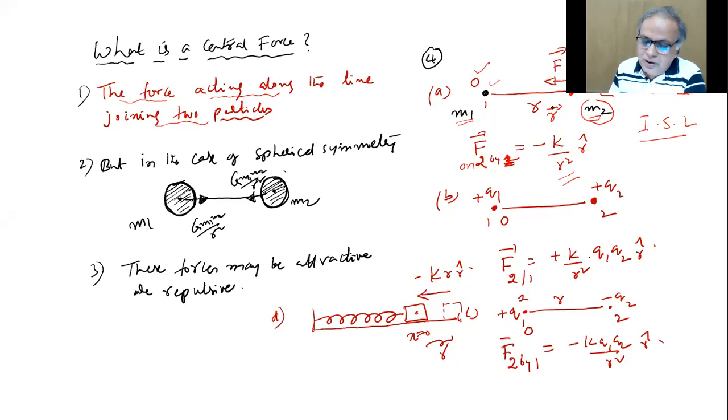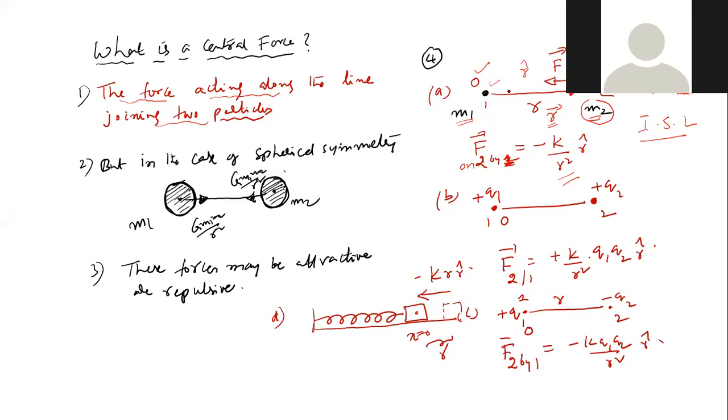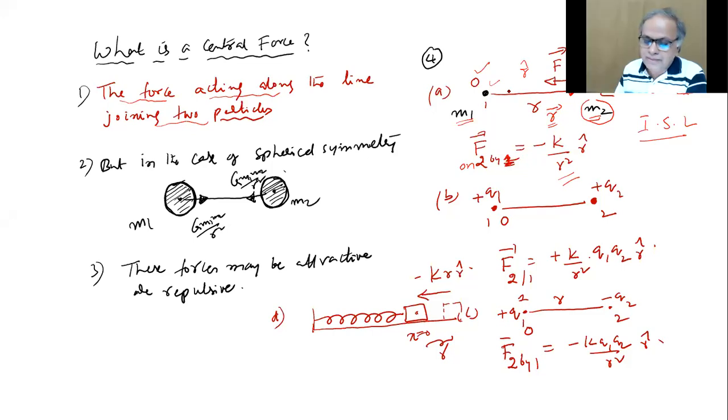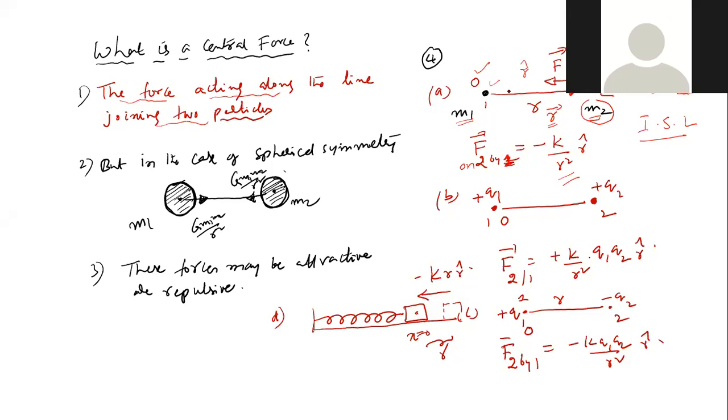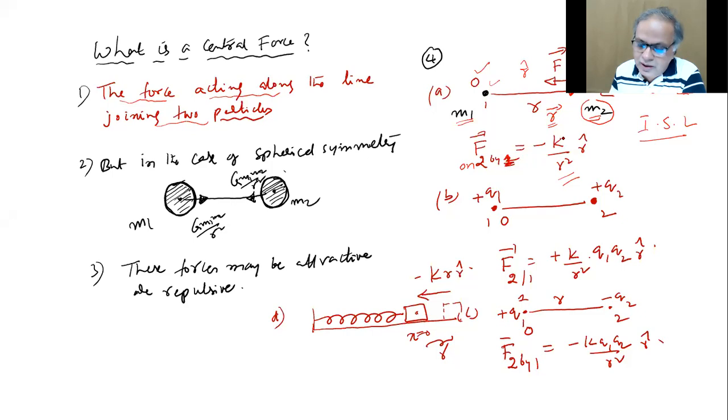Why? If I said R bar is a vector from O to M2, away from it, R cap is a unit vector in the direction of R bar. So if I put a minus sign, it means that the force is towards the origin, an attractive force. Do you follow? So it's independent of the position. Independent of the position of M2. Oh, dependent on position. Here K, that M1, M2 you can write if you want. That constant is G anyway.